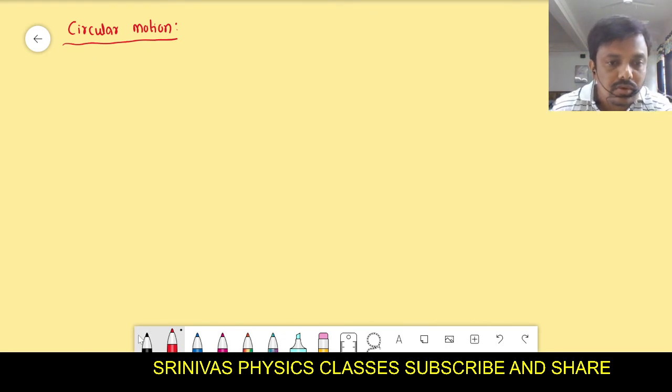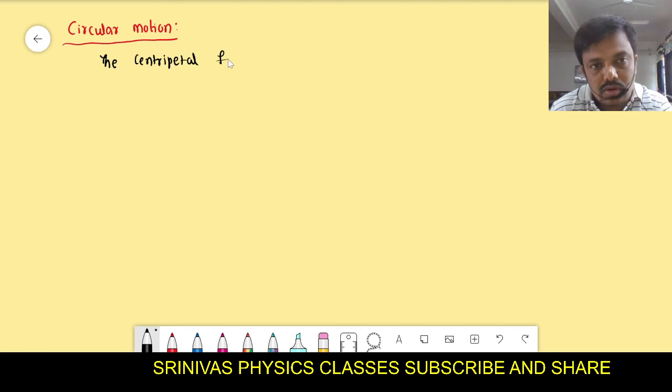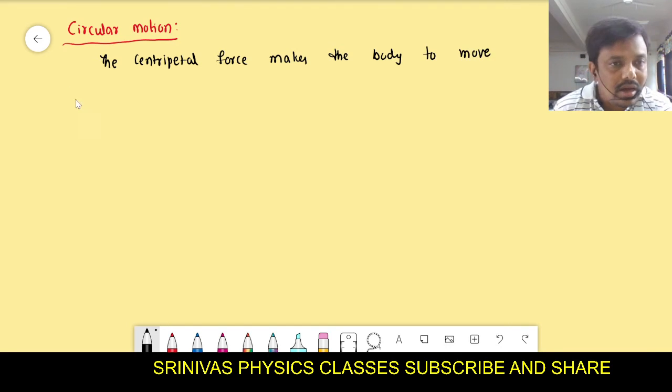What is the name of the force? Yes, very good. The centripetal force is required, right? The centripetal force is the force which acts toward the center. Centripetal force makes the body move along a circular or curved path.